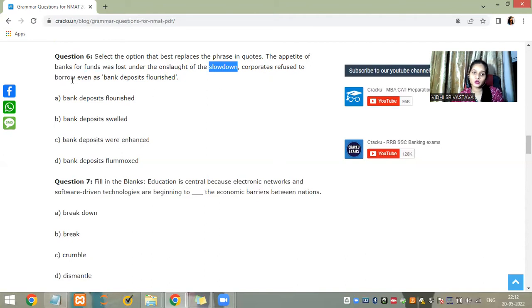Corporates refused to borrow even as bank deposits flourished. Bank deposits were enhanced. Bank deposits flummoxed.